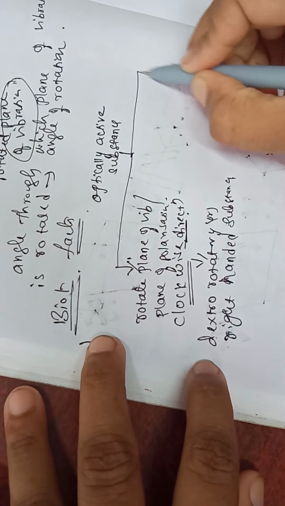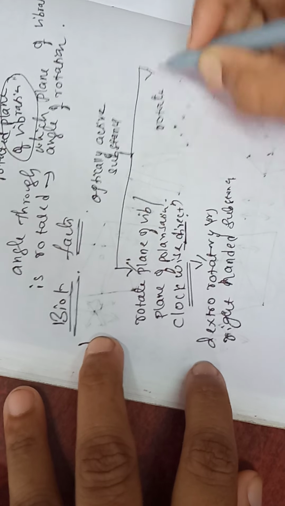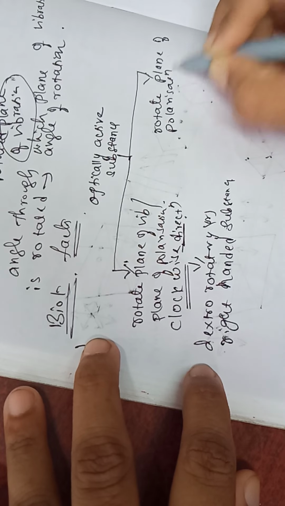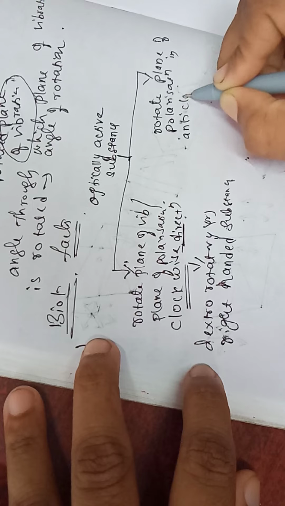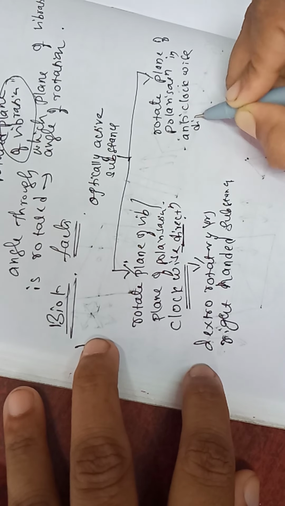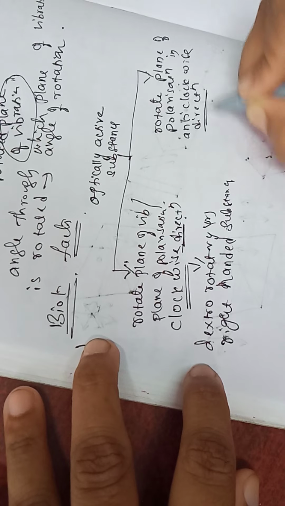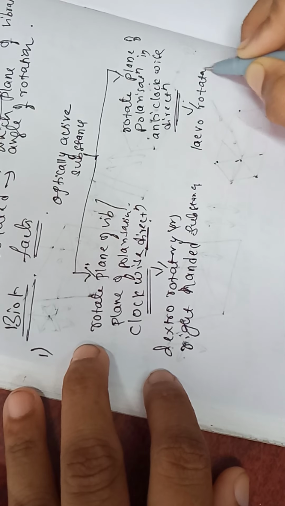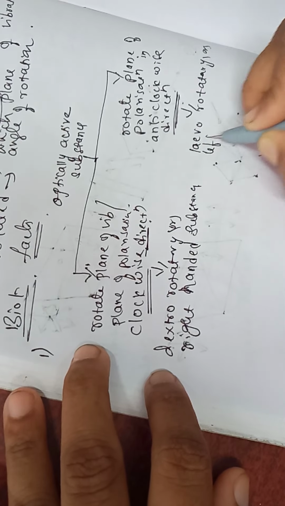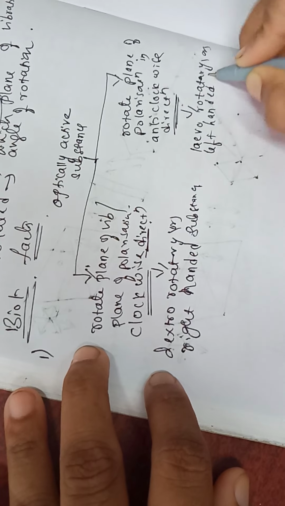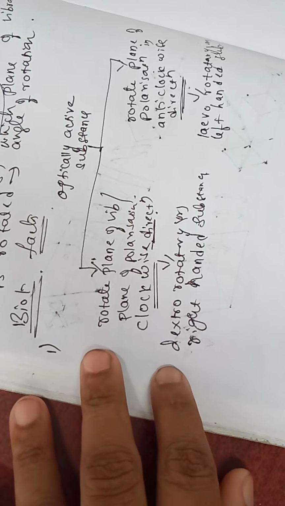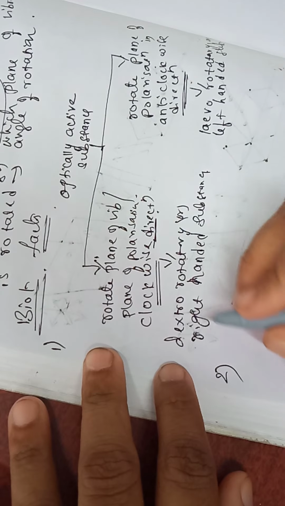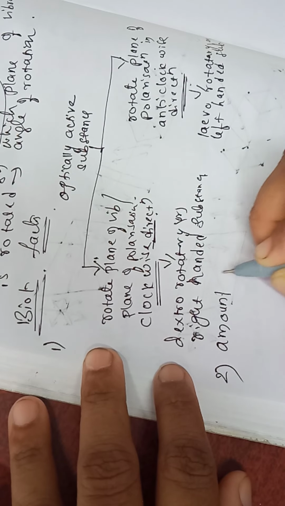Okay. And some substances rotate the plane of polarization in the anti-clockwise direction. Such substances we call levorotatory substances or left-handed substances. Left-handed substances. The second fact given by Biot is the amount of rotation.